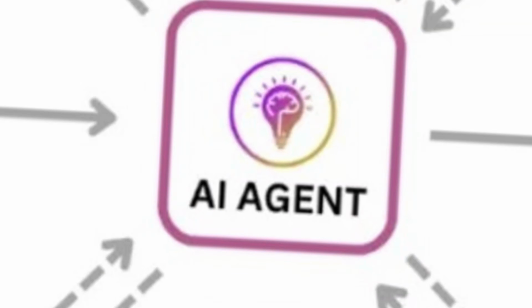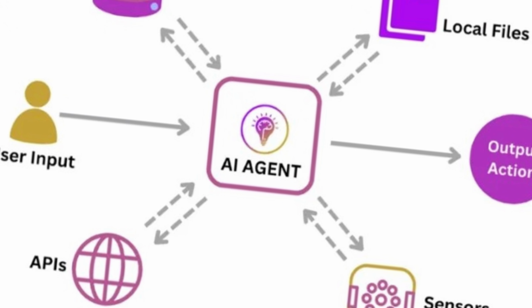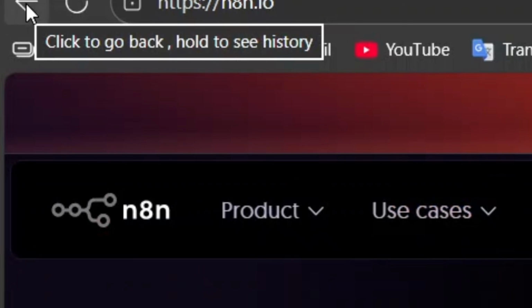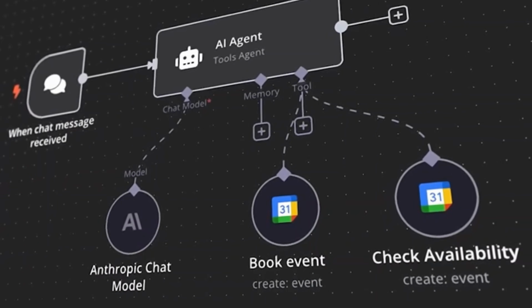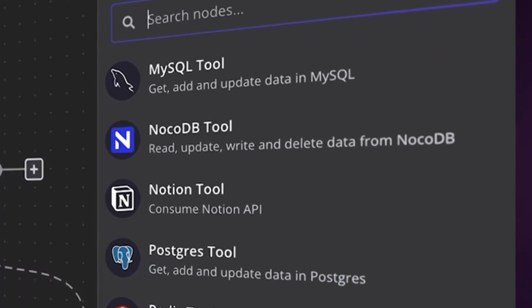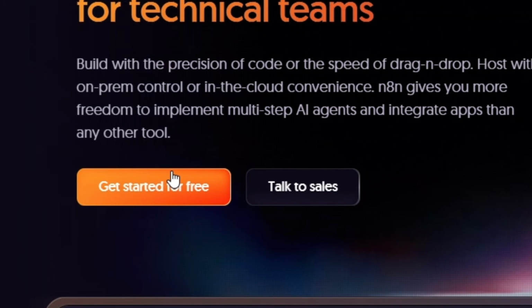Throughout this course I'm going to help you in every way: what AI agents are, how they work, all the things that AI agents can do, what workflows are, and why workflows are the backbone of any automation. Then we will get our hands dirty with a powerful tool called N8N, which is a powerful tool for workflow building that lets us connect AI chat models, APIs, and many kinds of AI agent components, and build the workflows in that application. All of this without any heavy coding.